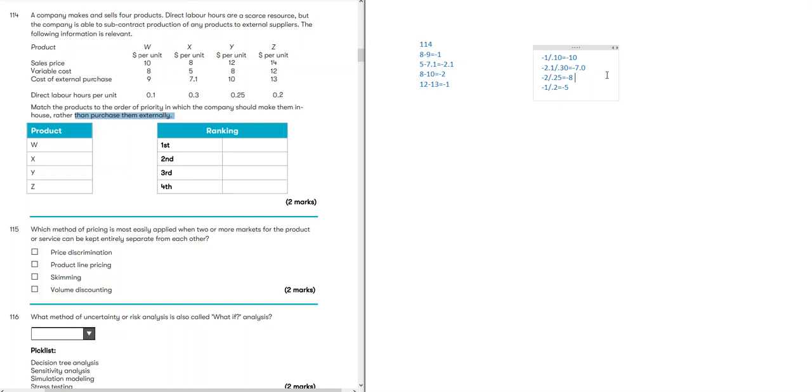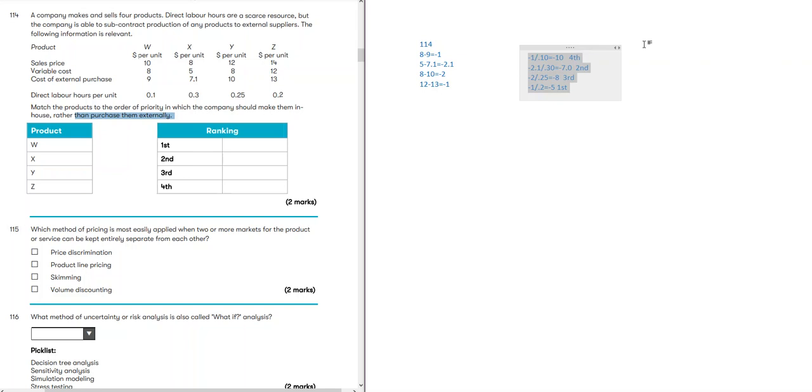So looking at the time that we are spending on it, if we make it ourselves, it would be as if it costs $10 expensive outside. So the cheaper it is outside, the higher it will be in priority. So in buying priority, this one would be bought first, this one second, this one third, and then this one fourth. This is the buying priority.